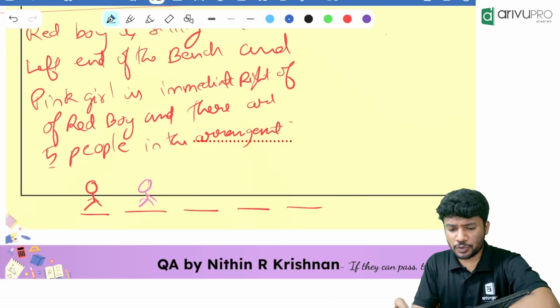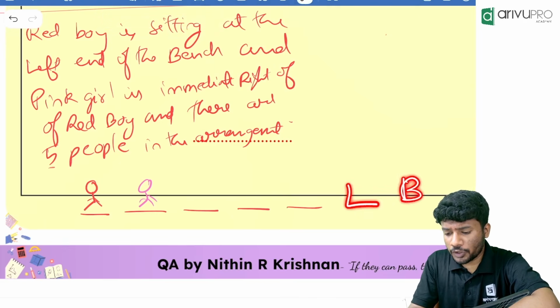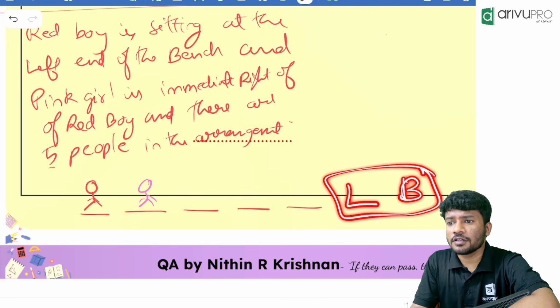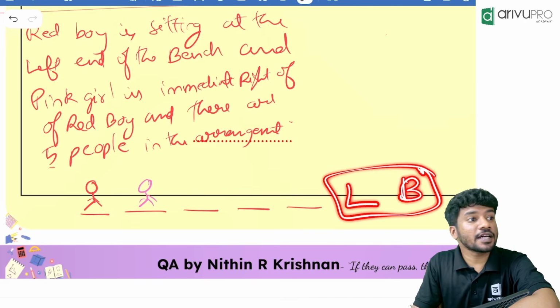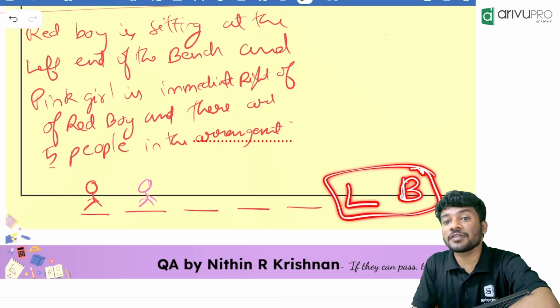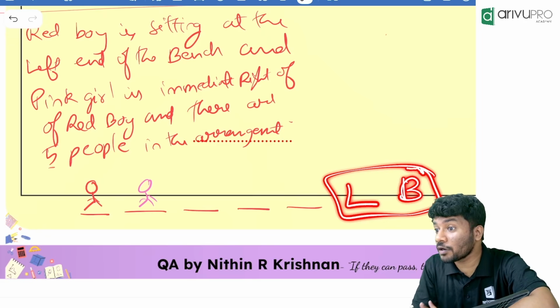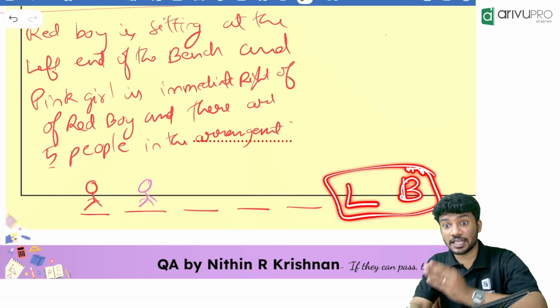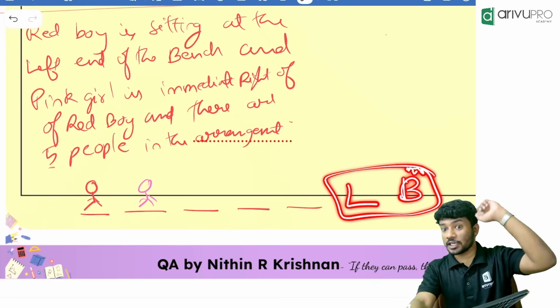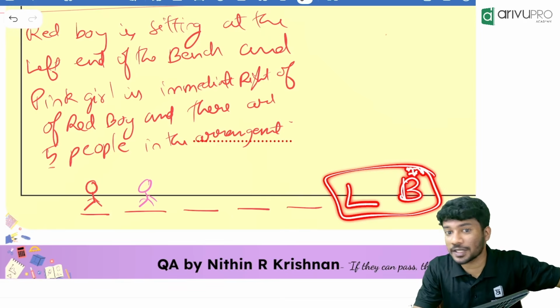Now people, my question is, can you put L and our blue boy over here? No, then the number of people in the arrangement will be how much? 7 people. So how many are there? 7 will be there. Is it possible? No. How many people are there in total in our arrangement? Only 5 are there. Always keep the number of people in the arrangement. Okay, that is the next tip I am going to give you. Remember how many people are there in total in the arrangement. Otherwise, you will get a wrong answer.